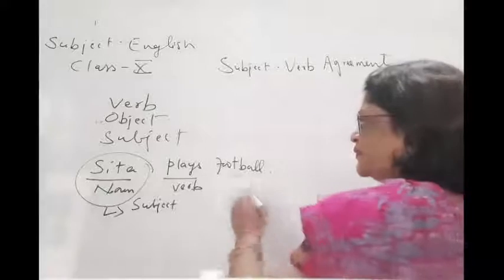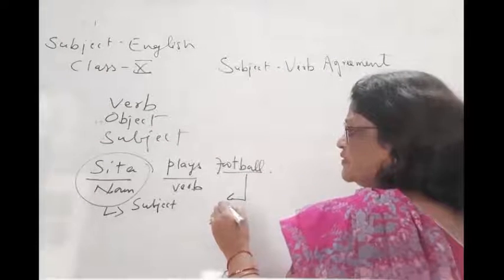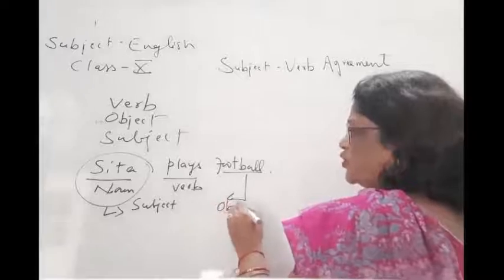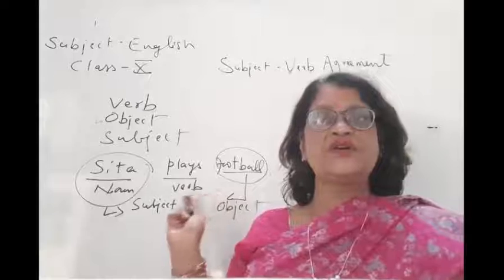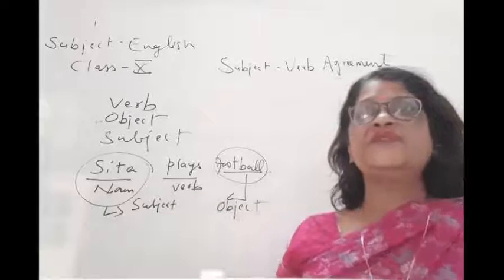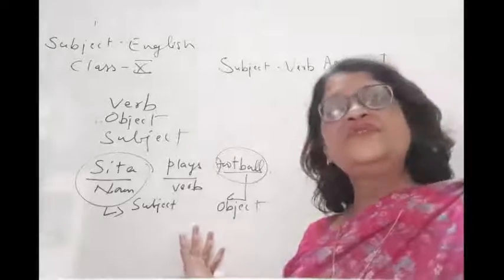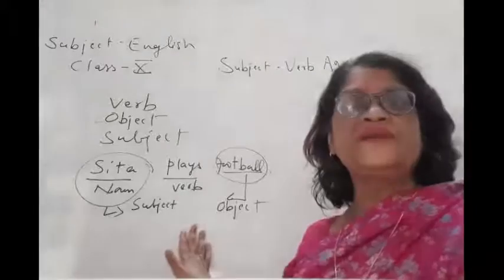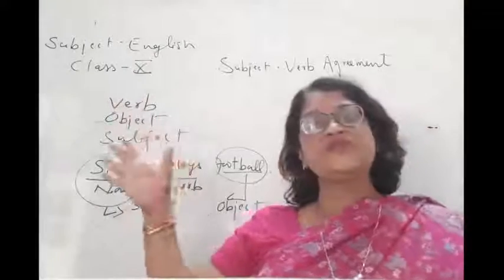Alright. Now the noun which comes after the verb is the object. The noun or pronoun which comes after the verb. So here football is coming after the verb, so that is the object. So these three basic concepts I have cleared. What is a verb, what is an object, and what is a subject?